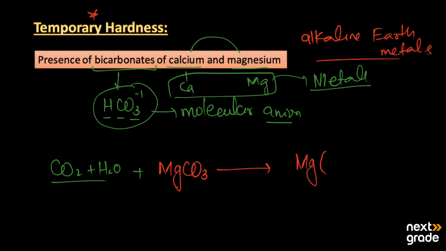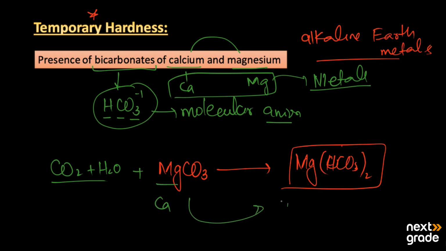Here we have magnesium bicarbonate, Mg(HCO3)2. When it is present in the water, it causes temporary hardness. Likewise, if we replace magnesium with calcium, the product is calcium bicarbonate, Ca(HCO3)2, which also causes temporary hardness of the water.